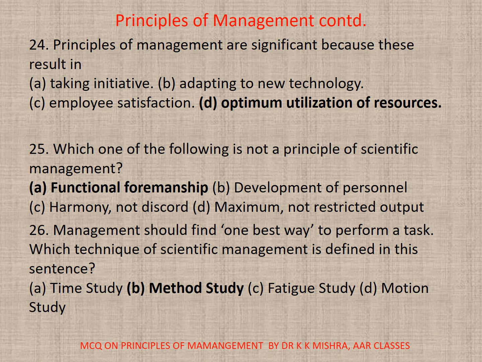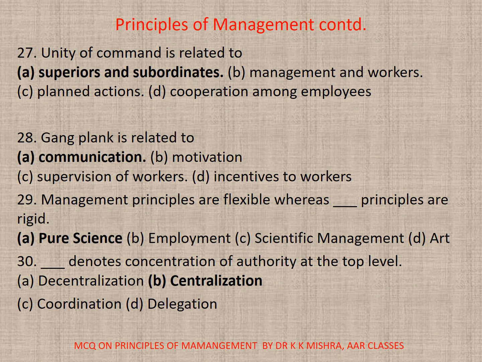25. Which one of the following is not a principle of scientific management? Correct option is A, functional foremanship. 26. Management should find one best way to perform a task. Which technique of scientific management is defined in this sentence? Correct option is B, method. 27. Unity of command is related to, correct option is A, superiors and subordinates. 28. Gangplank is related to, correct option is A, communication.